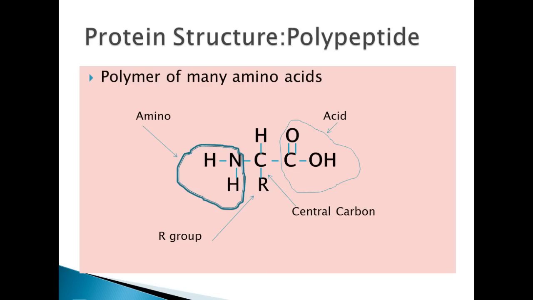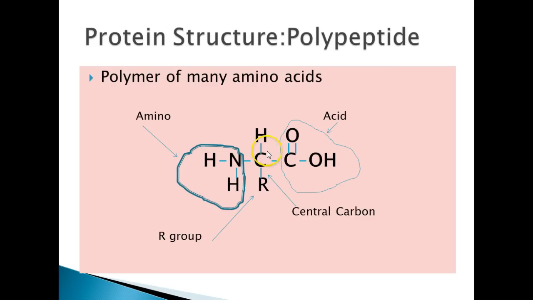Now let's look at the basic structure of a protein and get some of these structures in your notes. Now, I'd like you to get this labeled drawing in your notes first, so do that right now. As you can see, proteins, also called polypeptides, are composed of 2 or more amino acids bonded together with a peptide bond. Now, in this diagram, you see a single amino acid. So you see the amino part of it over here that you'll recognize with the nitrogen center and 2 hydrogens hooked on. And you'll see the acid center here on the right-hand side where you see a hydroxide here and a double bonded oxygen.